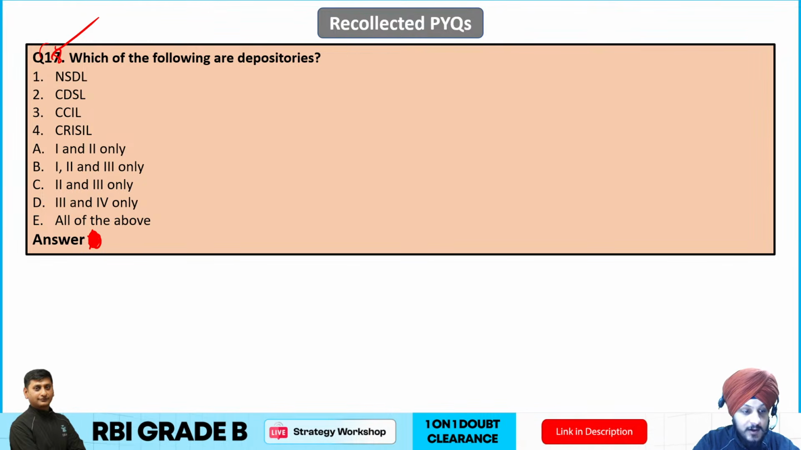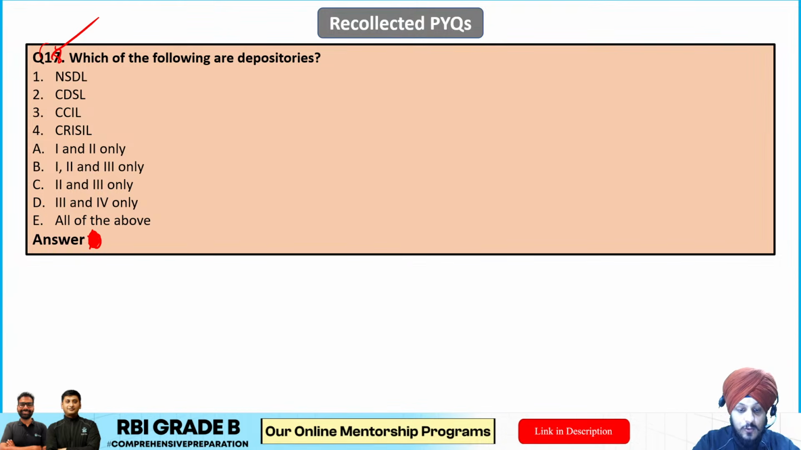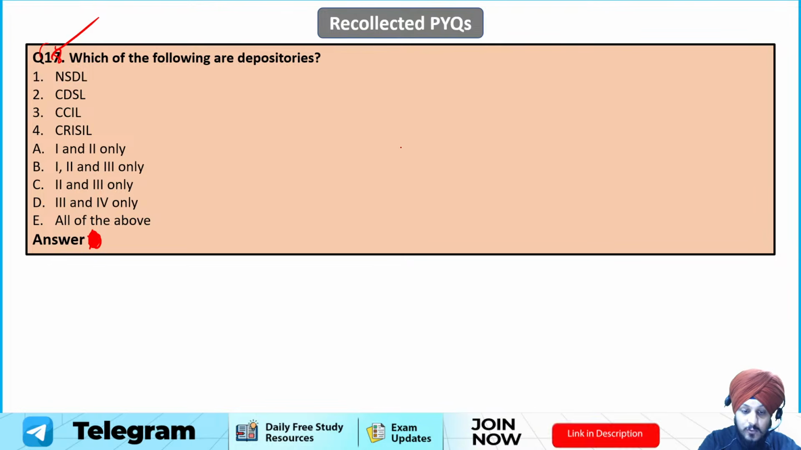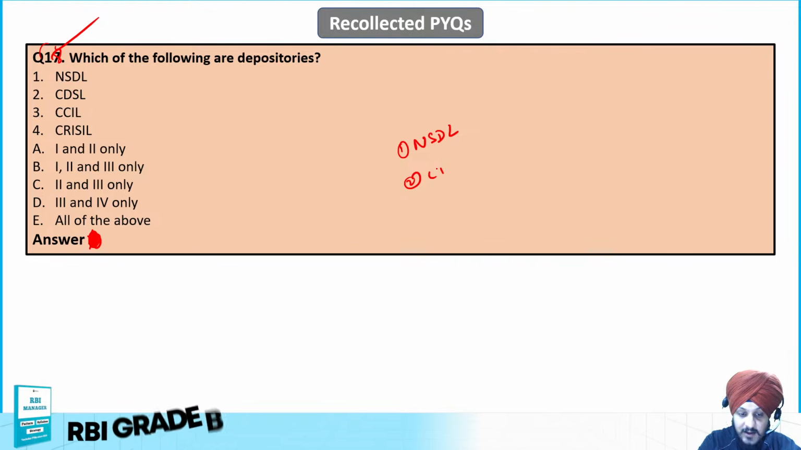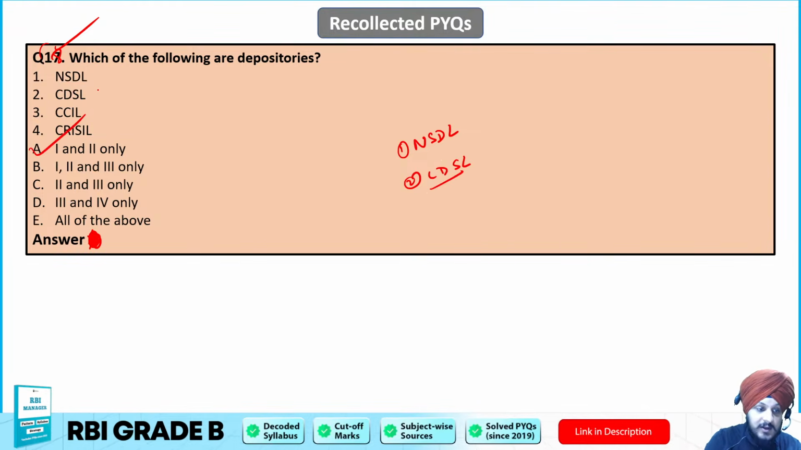Just try to pretend that you have not seen the correct answer. And yes, if I talk about the recognized depositories in India, we know that there are two such depositories, which is NSDL, and secondly we have CDSL. So these two are there. So 1 and 2 is going to be the correct answer to this question.